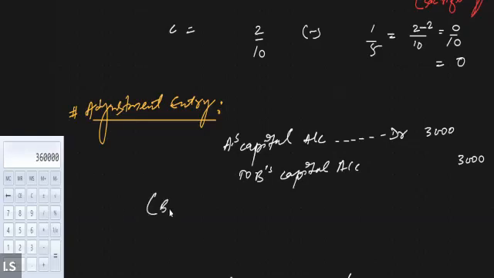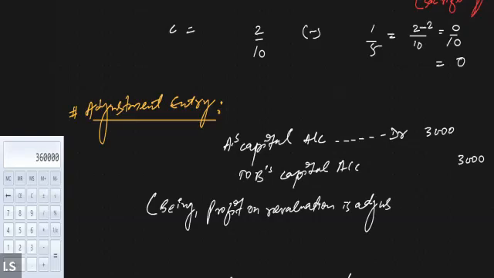So we'll be writing: being profit on revaluation is adjusted among partners. Got it, everyone? Is this clear? Yes or no?